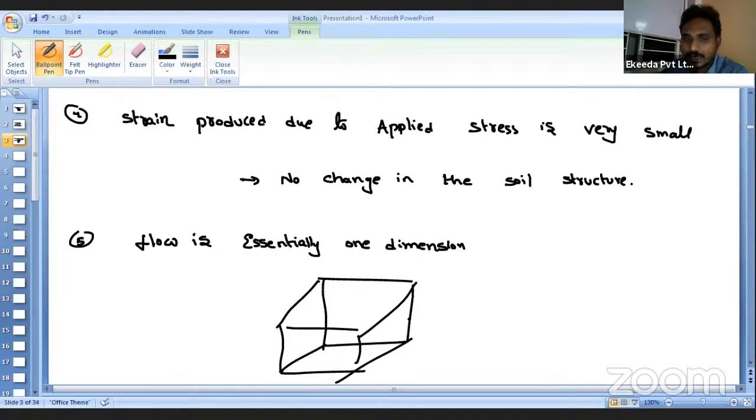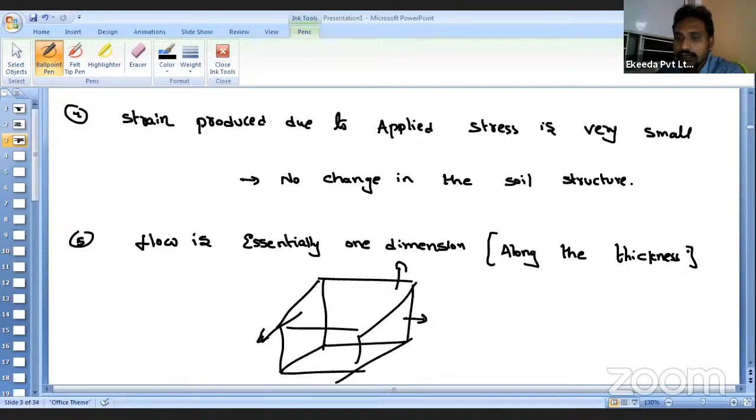The water can expel along the width, along the depth, and also along the length. But if I am considering one dimensional, it means the expulsion of water is happening from only one direction, that is, along the thickness. That means there is no change along the cross-sectional area. If we assume this, then our flow is one dimensional.